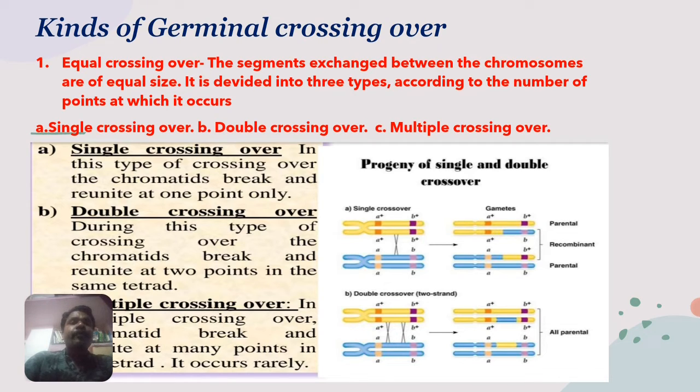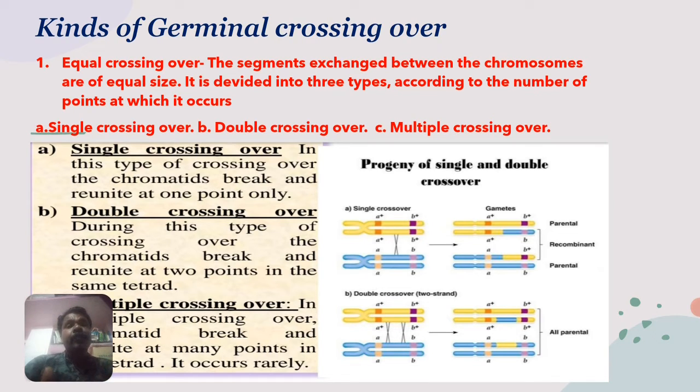The segments exchanged between the chromosomes are of equal size. The exchanged segments are of equal size. It is divided into three types according to the number of points where they are crossing over. In the crossing over process on the chromosomes, there are several points; they may be single point, double point, or many points.